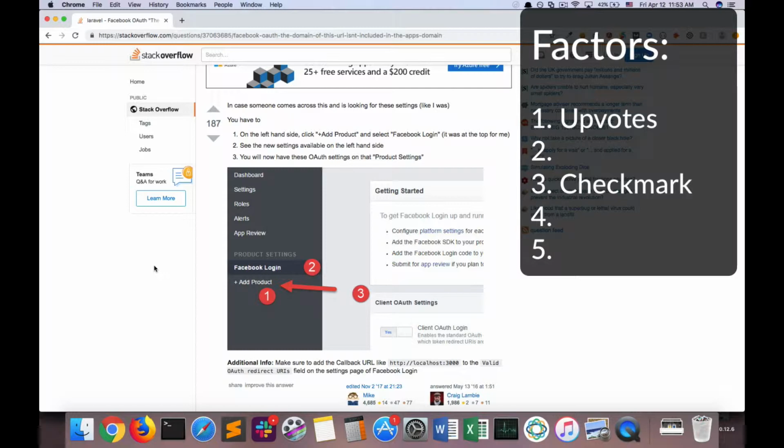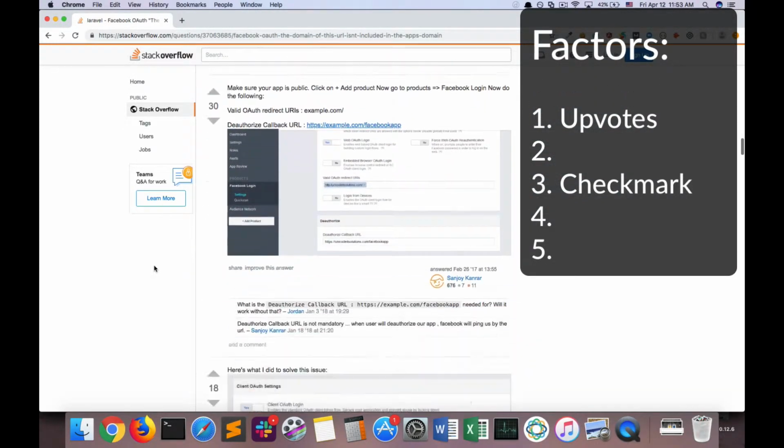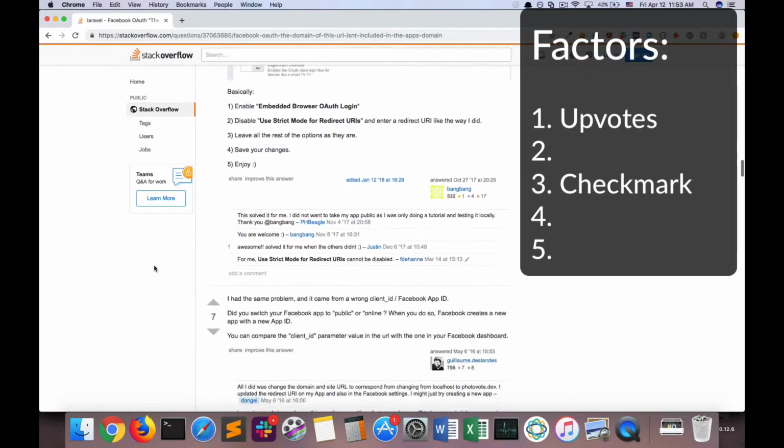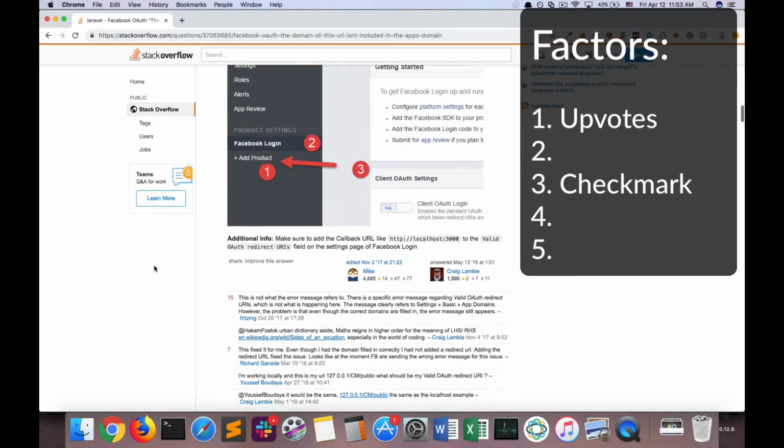So we can see that this answer has 187 upvotes, the next one has 47, the next one has 30, and you could see that it continues to go in descending order. So let's go back up to this second answer.